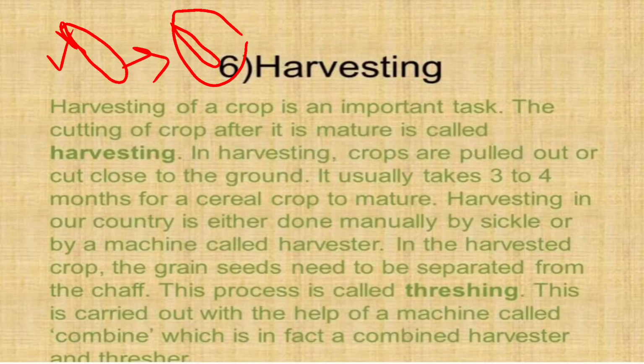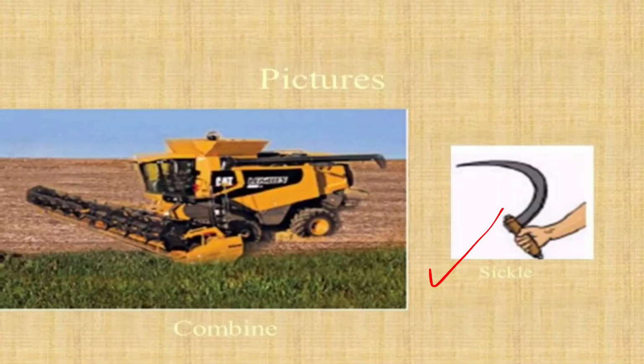This can be done by a machine known as a combine. A combine is a machine which is used for threshing; in fact, it is a combined harvester and thresher. With the combine we can cut down the crops and also separate the chaff from the grain. Sickles are only for cutting down the crops.